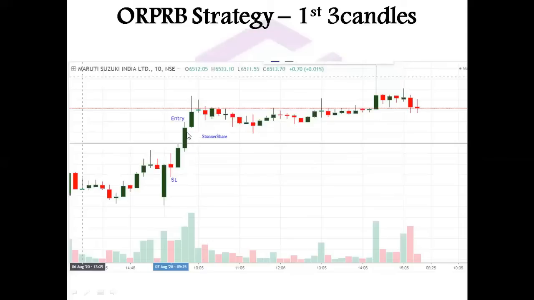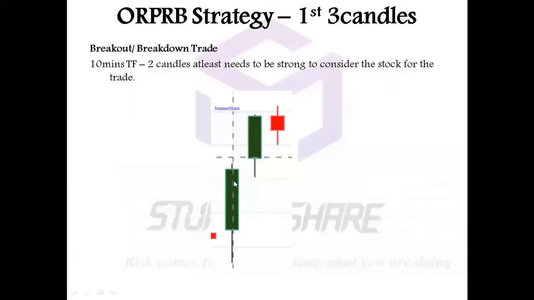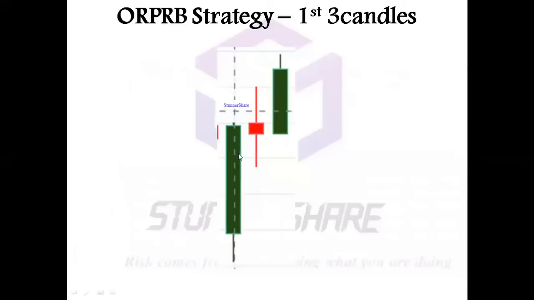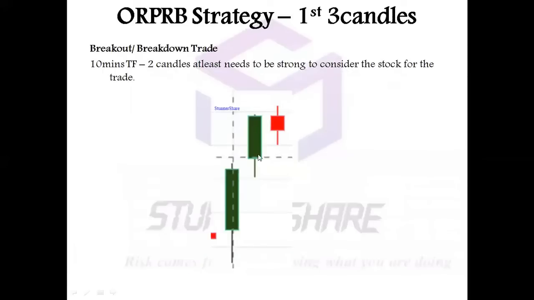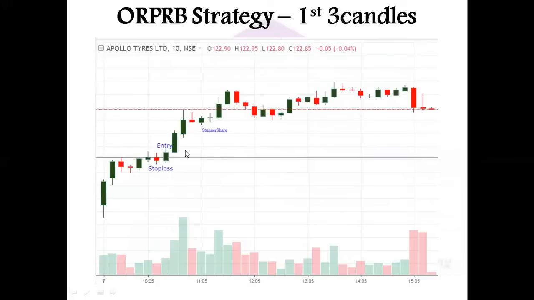Clear? Here is the entry, here is the SL, the stock consolidated. After giving the entry, the stock consolidated for some time, and at the end of the day, it has blasted. So first 3 candles, any 2 candles. In the previous examples, you saw the first and third candle; in this example, you see the first and second candle is strong, and then a breakout, I take an entry and I keep a stop loss over here and then blast.